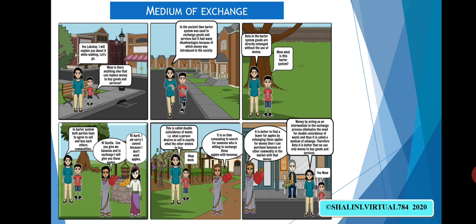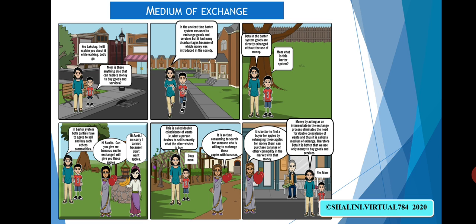Now, she is saying, in ancient times, the barter system was used to exchange goods and services, but it had many disadvantages because of which money was introduced in society. Mom, what is this barter system? Beta, in the barter system, goods are directly exchanged without the use of money.